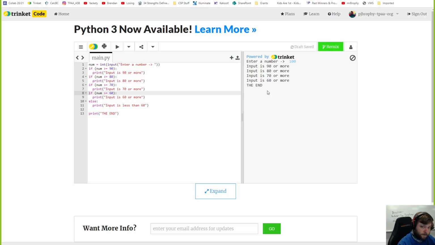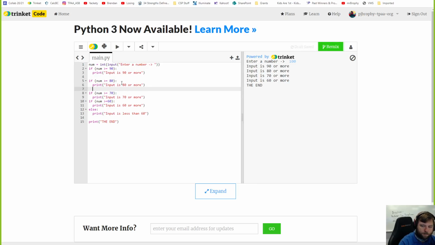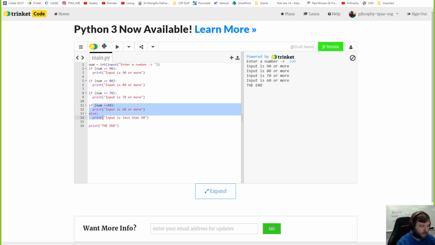So now it actually does them all. Because 100 is greater than 90, greater than 80, greater than 70, greater than 60. It prints everything. And the reason is every if statement is like its own check. So instead of before where I have them as else ifs, they're all connected. They're not connected anymore. This else is only connected with this if.